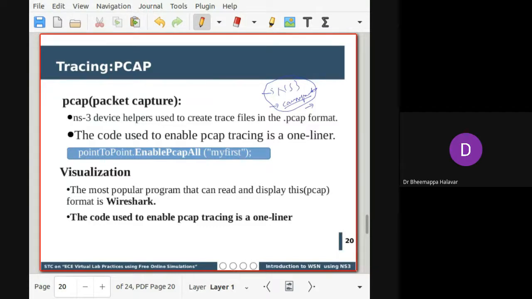Suppose you did a simulation for 0 to 100 nanoseconds between 100 nodes. To observe the statistics, how do you do that? NS3 offers a tracing mechanism where you can trace which node, at what time, what packet was sent from where to which node, which transmission medium it used, and the transport layer protocol, whether UDP or TCP. Everything can be monitored using tracing.